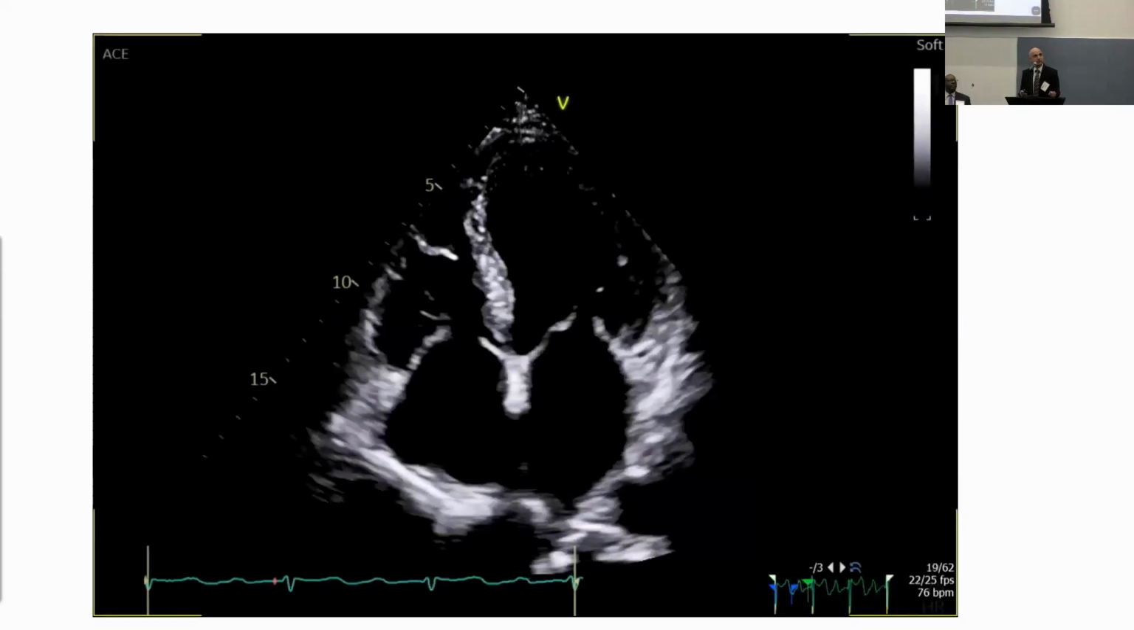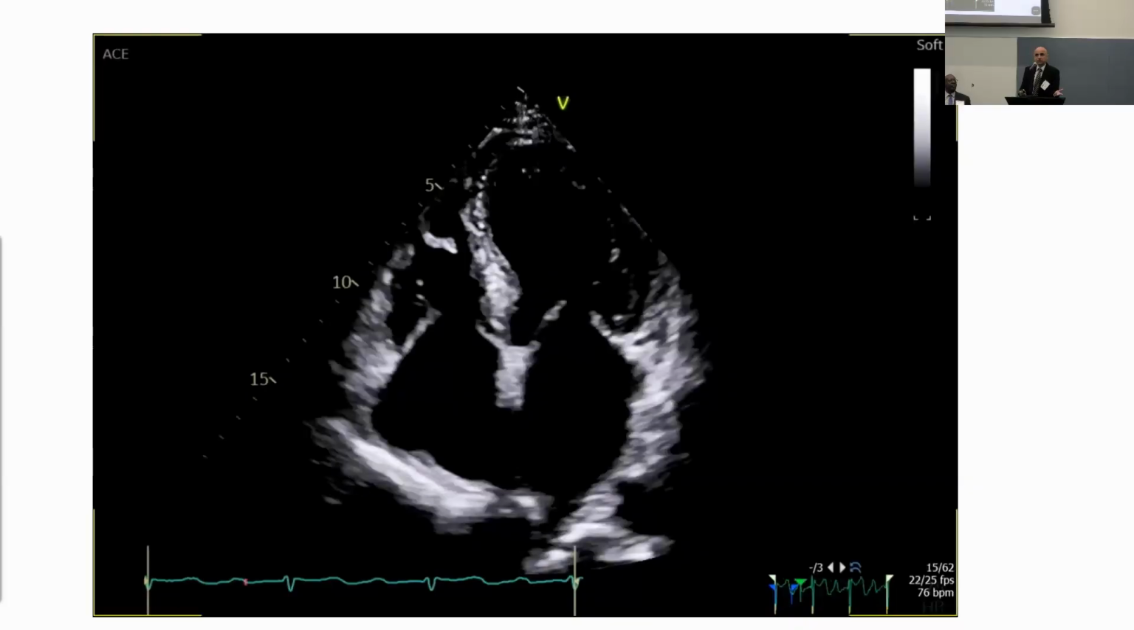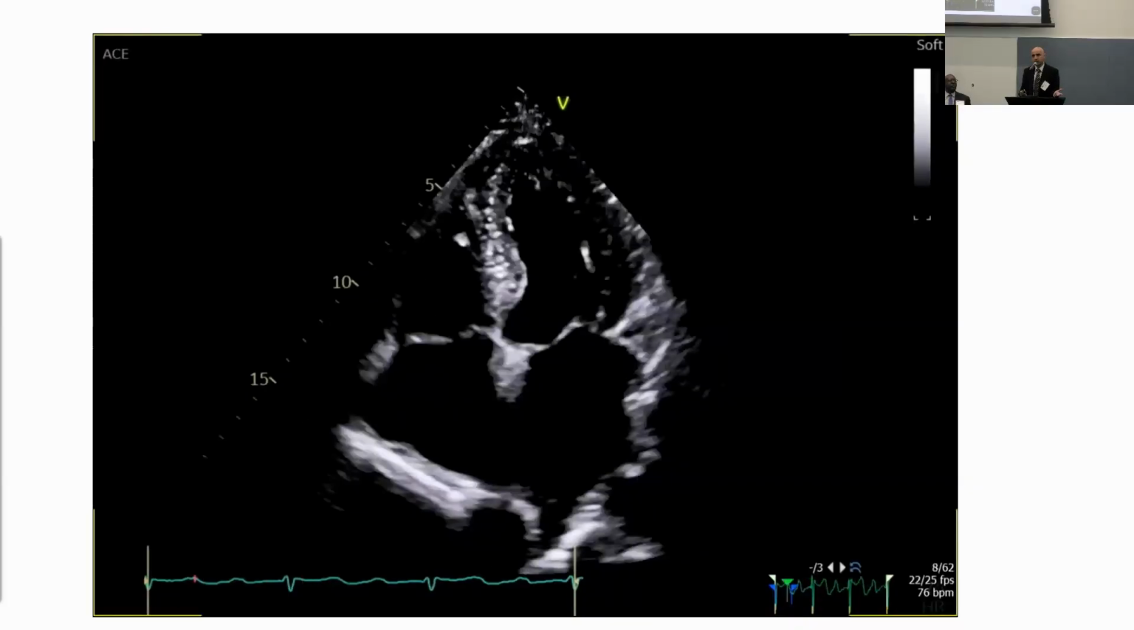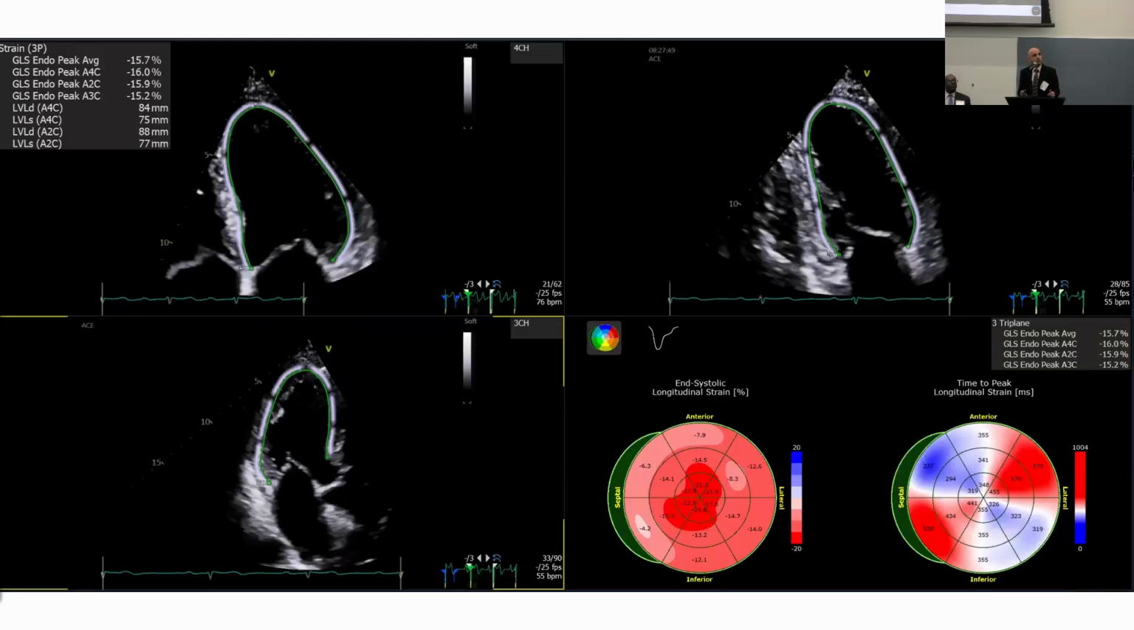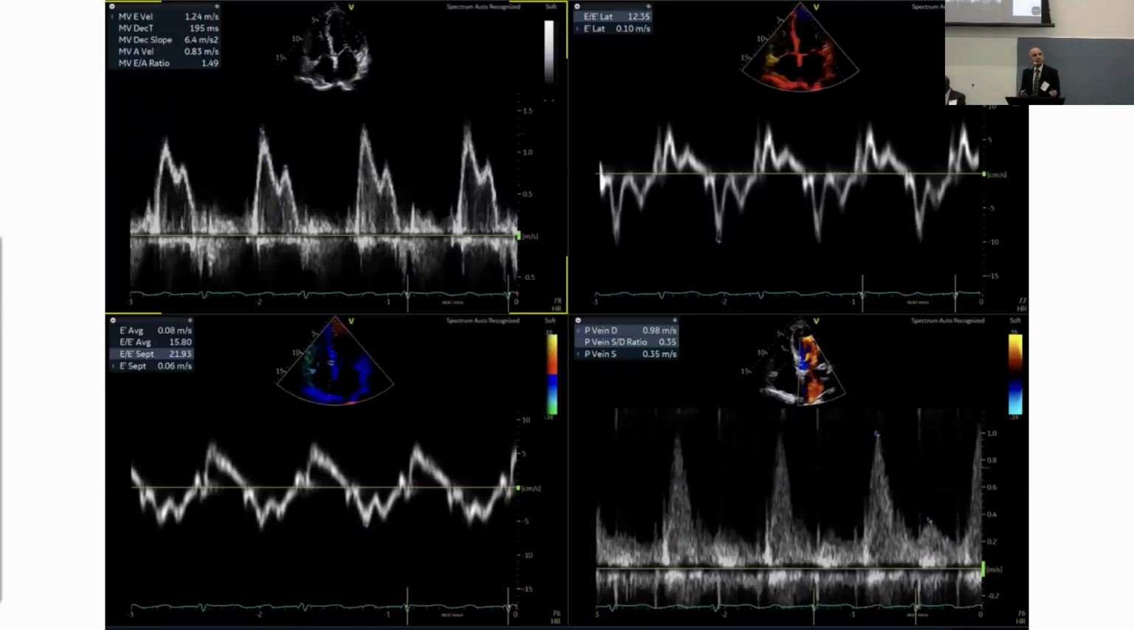Ejection fraction is preserved. The only thing I can say off of this is, okay, well, maybe the atria are a little dilated, right? So the atria are dilated, but the LV looks fine. His GLS is about negative 16%, which is not that far off from normal. But okay, maybe there's a little bit of apical, maybe the strain is a little bit better at the apex, so that raised some concern.